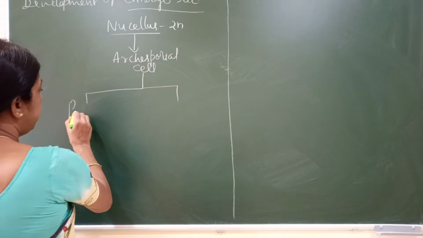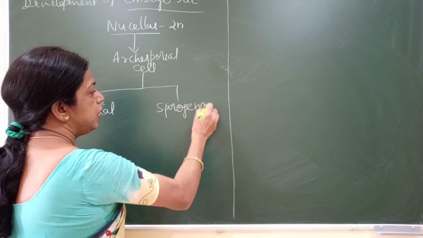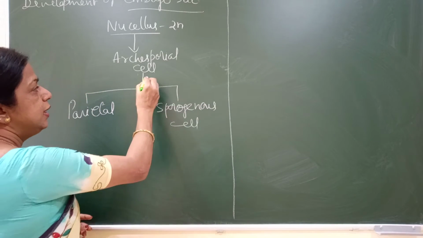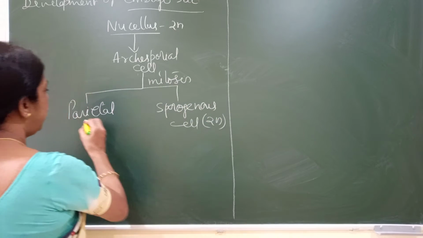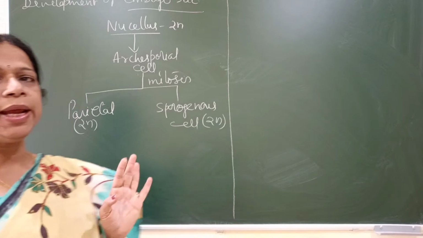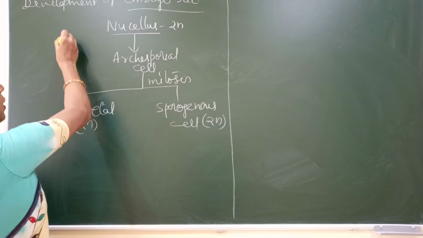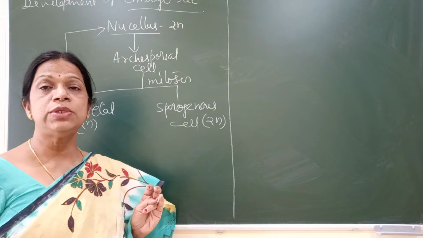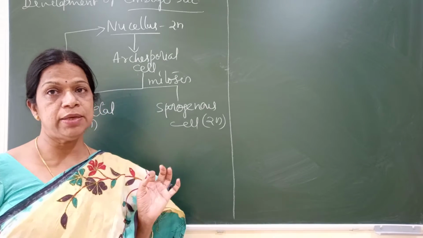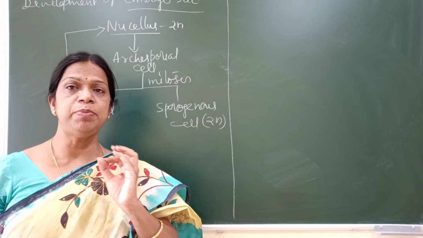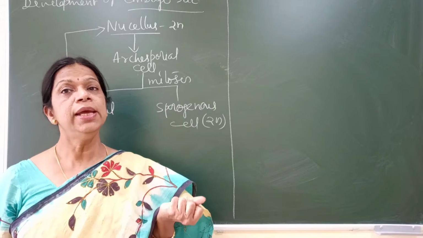One is called the parietal cell and the other is called the sporogenous cell. This division is a mitotic division, so both the cells will be diploid. Normally the parietal cell will not divide further, but if it divides, it can develop into nucellus. This happens in the case of tenuinucellate ovules, where the parietal cell may divide, because in tenuinucellate ovules there is very little nucellus present. So the parietal cell may also contribute to the nucellus.